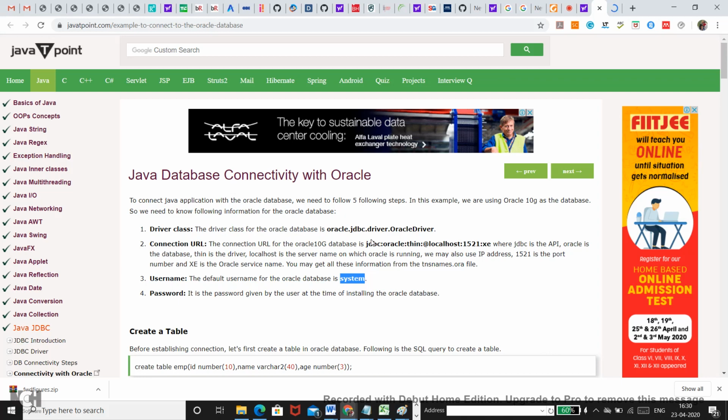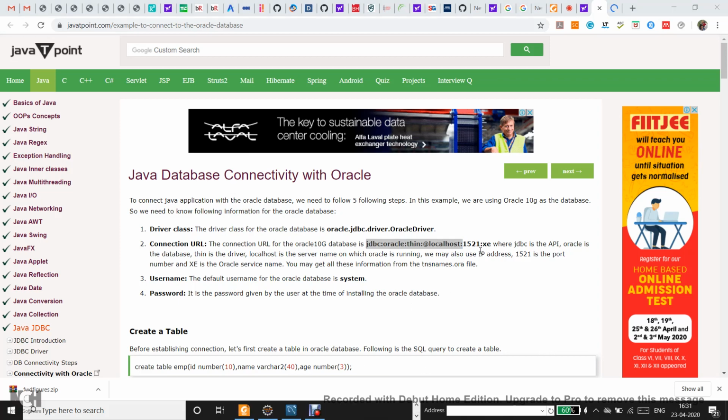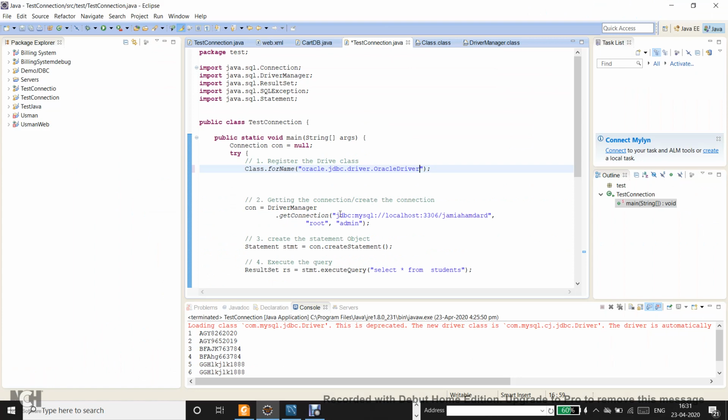So this is the only thing that I need to change. For example, I want to keep the same database, and I just want to change the connection URL. All I will do is take this piece of code till 1521. I have to copy it till 1521 because the database name, I want to use the same name I have used in my MySQL.